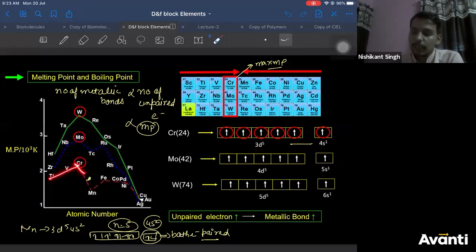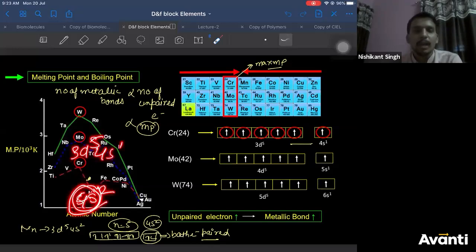Then it starts decreasing further. The only thing is manganese was slightly lower than normal. This is what we had concluded, because for the first time, electrons were paired in 4s, after 3d. This is the example we had given also.